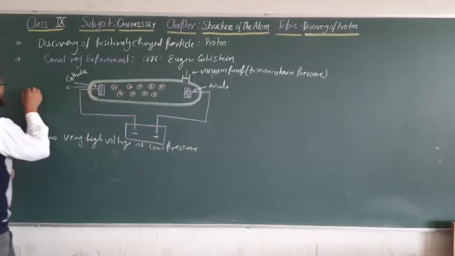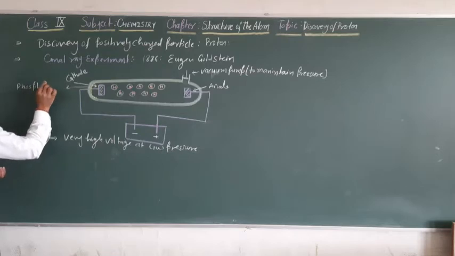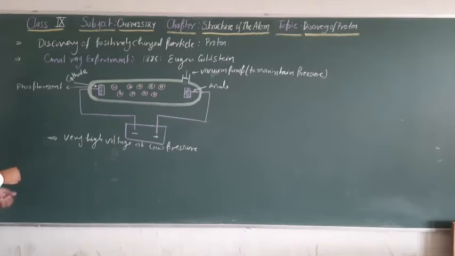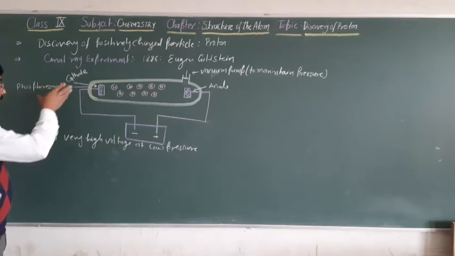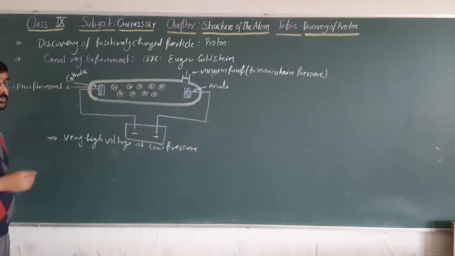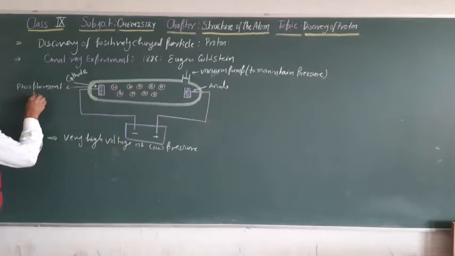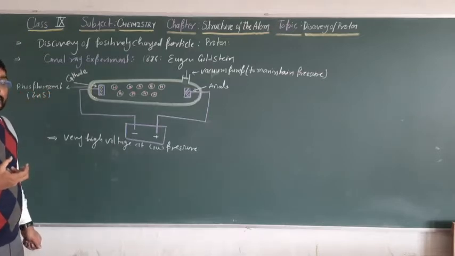This material has a special characteristic: when any charged particle strikes this surface coated with phosphorescent material, it starts to glow. In the previous class I already explained that. For example, one phosphorescent material is zinc sulfide.